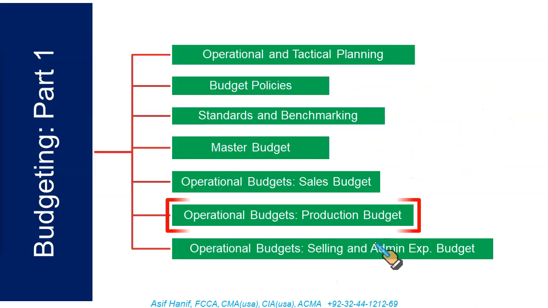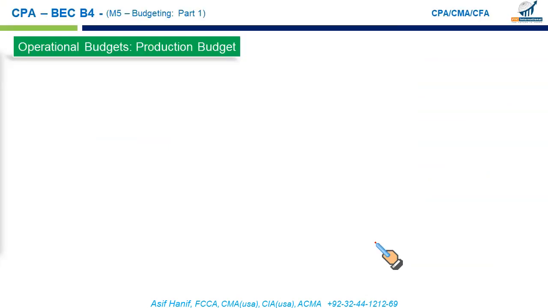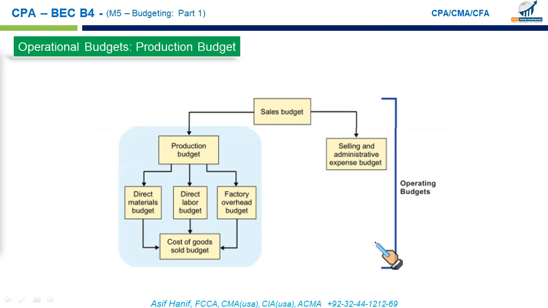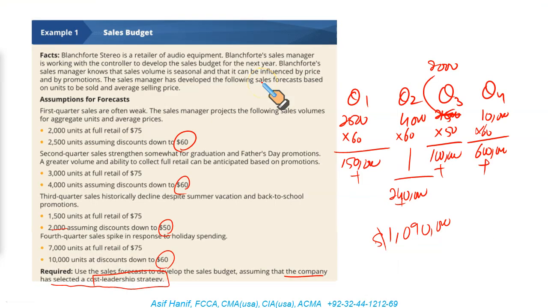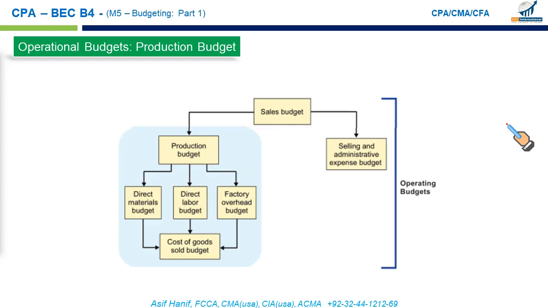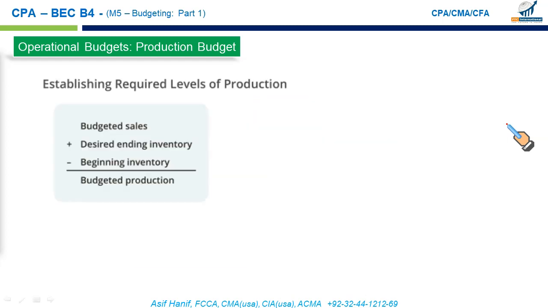The next subunit is the operational budgets, the production budget. I told you you cannot draw up your production budget until you know what you will sell. This is the input for our production budget. These are the units we are expecting to sell in these quarters, and these numbers will drive your production. How do we drive the production budget?